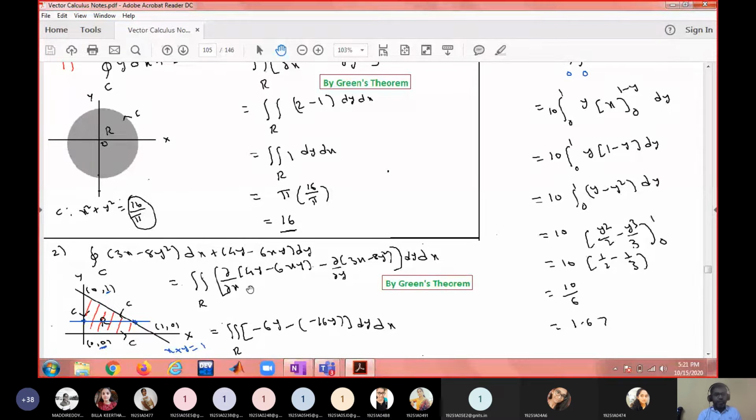So simply find dou f2 by dou x minus dou f1 by dou y. Apply the limits. When you write dy dx, you have to draw a line parallel to the y-axis. Did I make any mistake? See, I have written dy dx here. No.